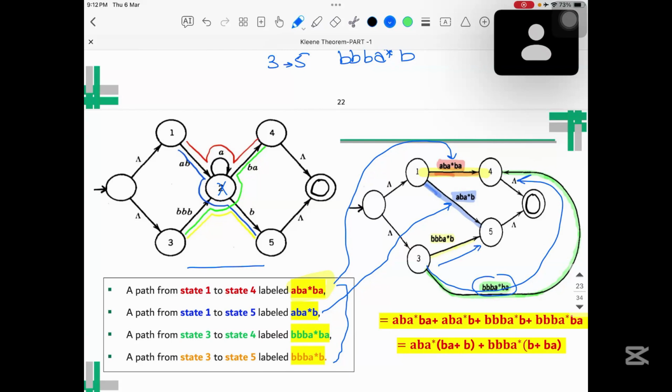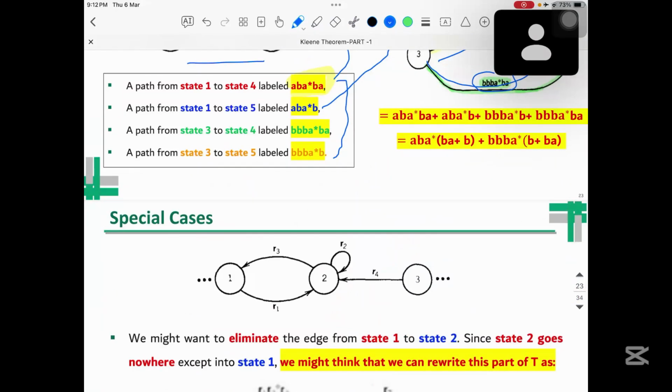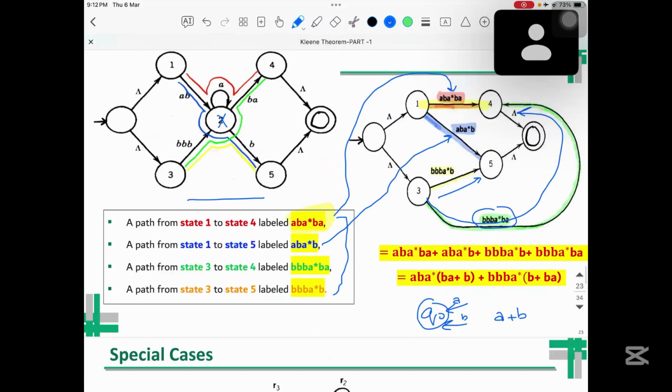If you can see, all of them are incoming; there are 2 incoming in 4 and 2 incoming in 5. The same thing applies if we have Q0 with 2 incoming: one incoming is A, another incoming is B. How can we write it? It will be A plus B. So same is the case here.